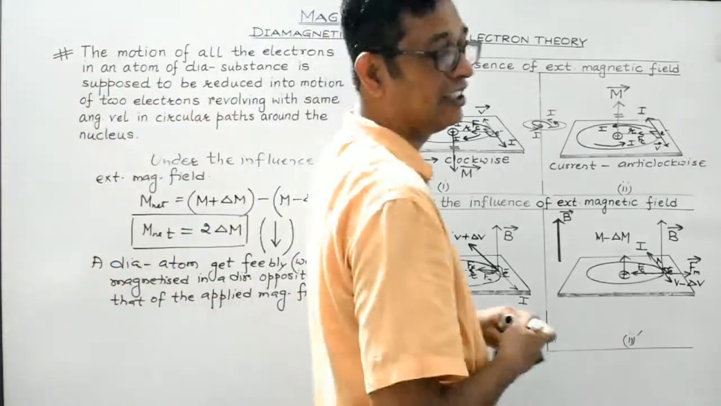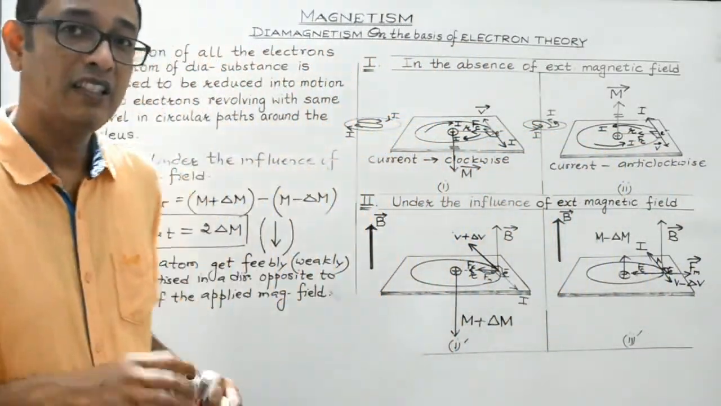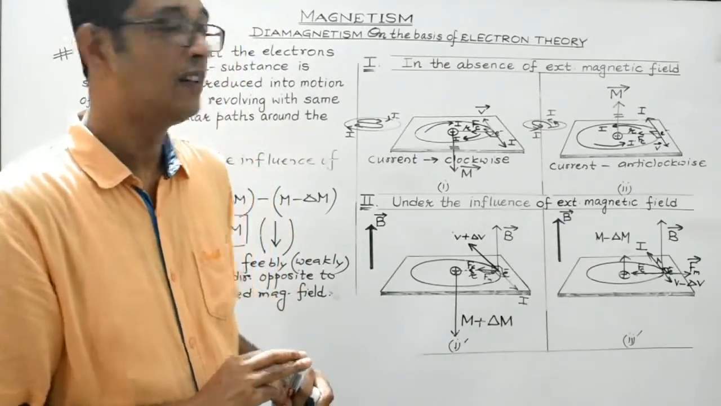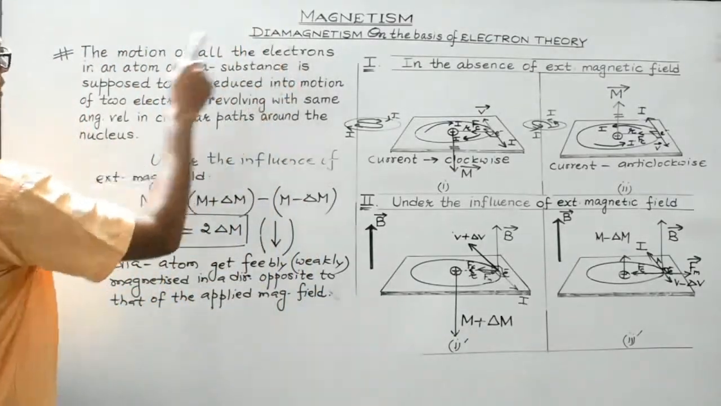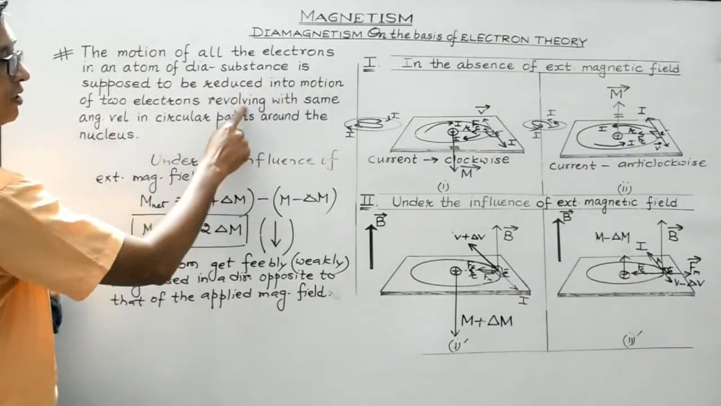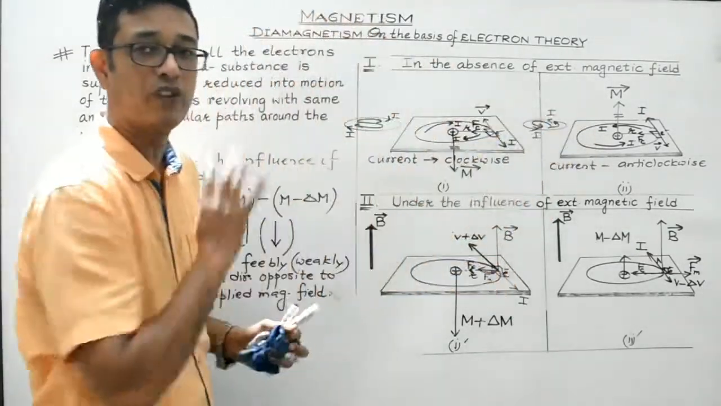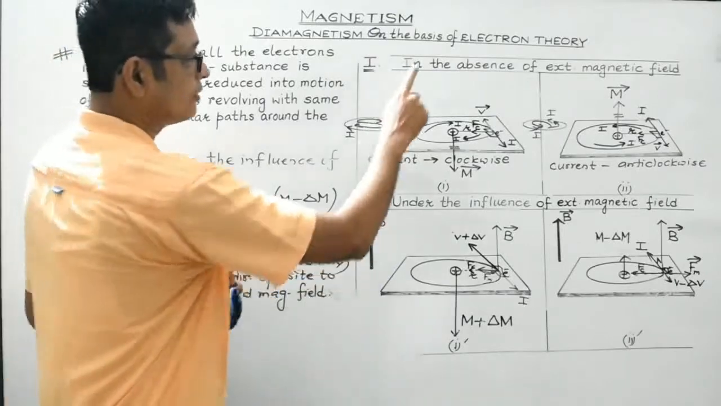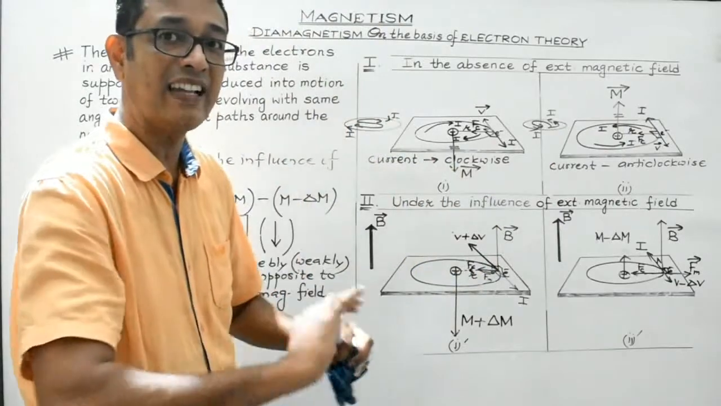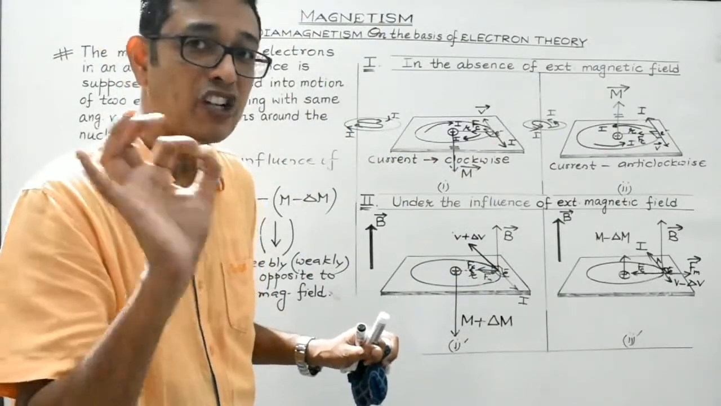So let me summarize the entire thing. First point. In a diamagnetic substance, every atom possesses paired electrons. Second point, the motion of all the electrons in an atom of a dia substance is supposed to be reduced into the motion of two electrons revolving with the same angular velocity in circular paths around the nucleus. That is what we have considered. And in the absence of external magnetic field, the net magnetic moments being equal in magnitude and oppositely directed get cancelled out. So in the absence of an external magnetic field, the net magnetic moment of each atom is zero.